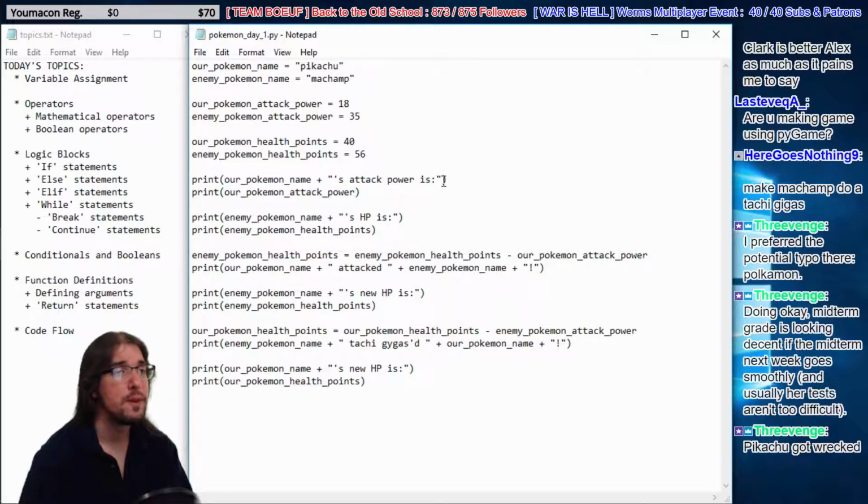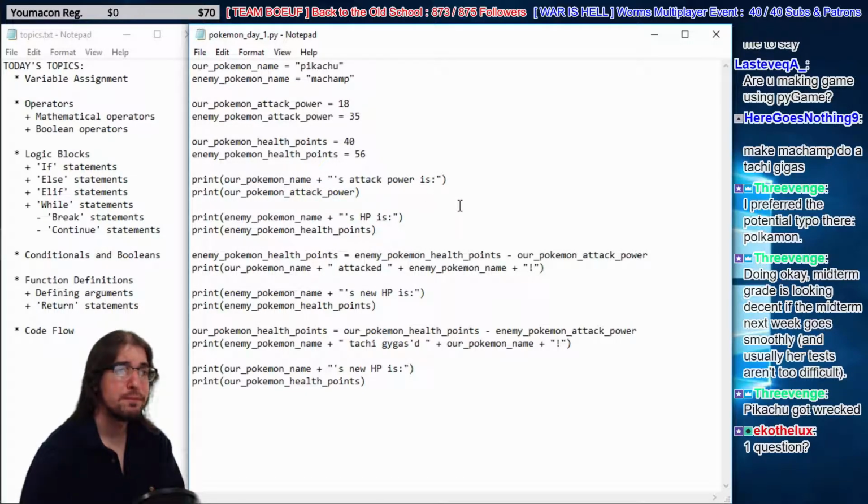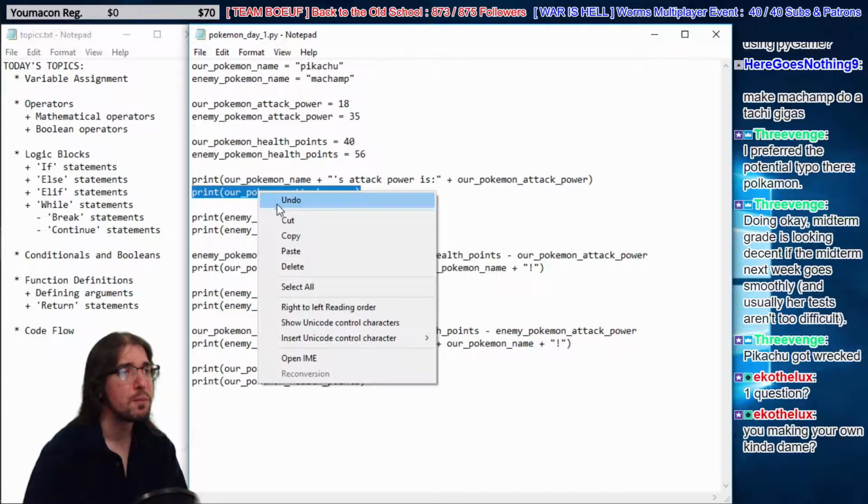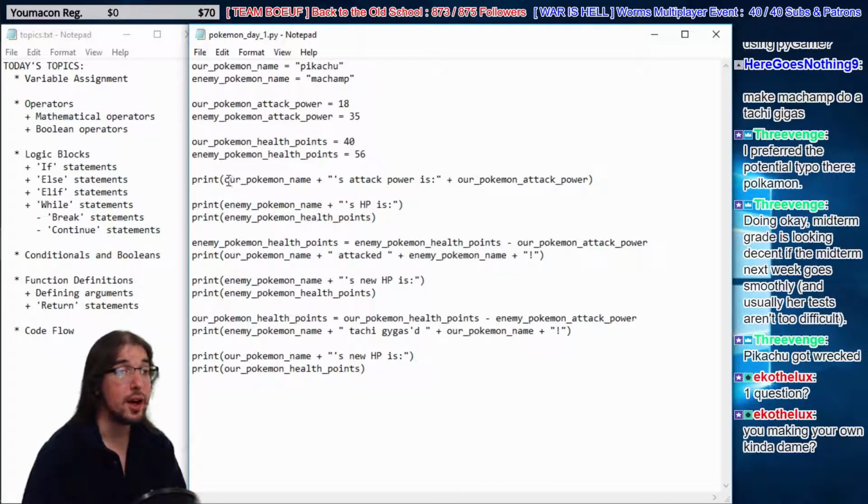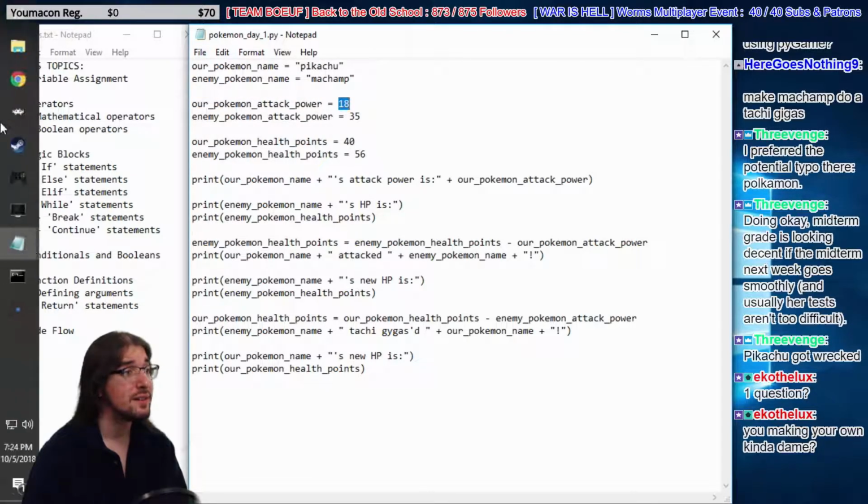So let's say, our Pokemon name plus his attack power is, plus our Pokemon attack power. Right? So I'm going to get rid of this line down here. So here we have a string, our Pokemon's name. As you can see right here, it's a string, being added to a string literal. But we're adding that to our Pokemon's attack power. And that is not a string, that is a number. What's going to happen, guys?